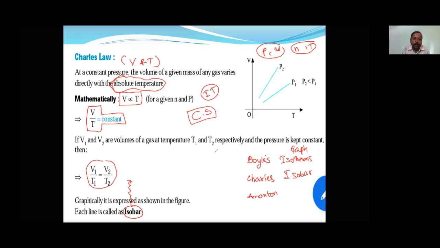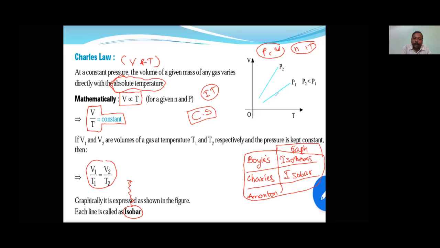Okay, Charles' law, is it understood now? Charles' law and Amontons' law we will discuss. So like the short notes, cute notes, you have to maintain. And if you have already made it, kindly send it to me. I will be very happy to have a student or subscriber like you. So let's see the next one.